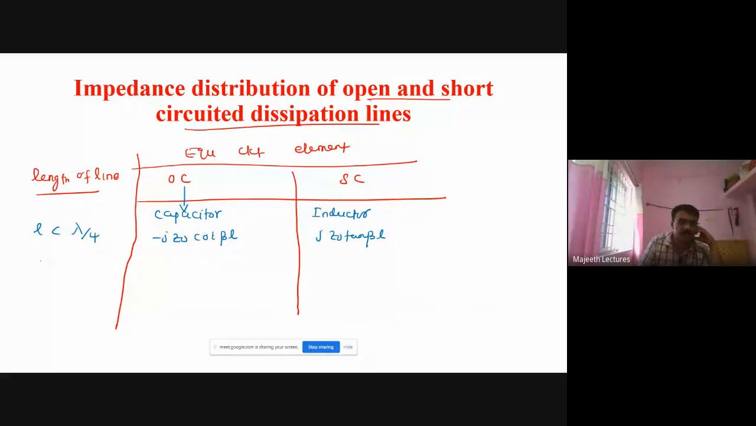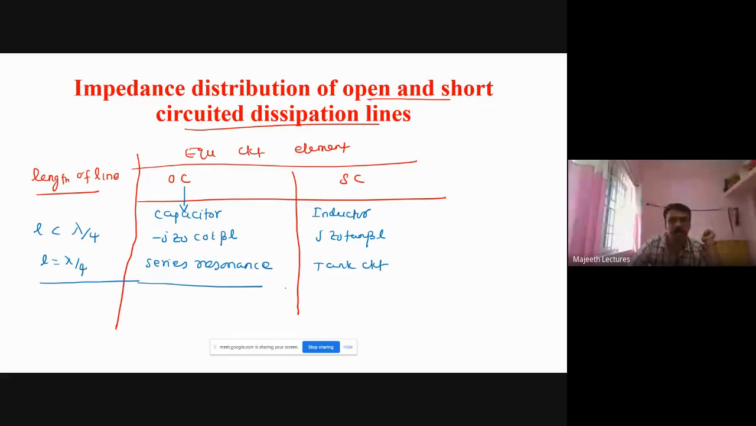Length is equal to lambda by 4, right? So when the length is equal to lambda by 4, the open circuit line acts as a series resonance. The short circuit line acts as a tank circuit. Okay. This is the first thing. This table is very, very, very important. Proof is there. Hope you have studied it in the class. Next. I write it in a different color.